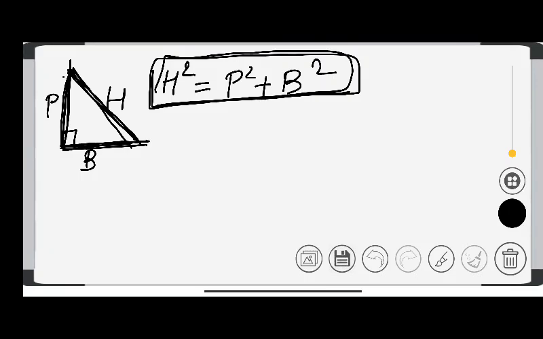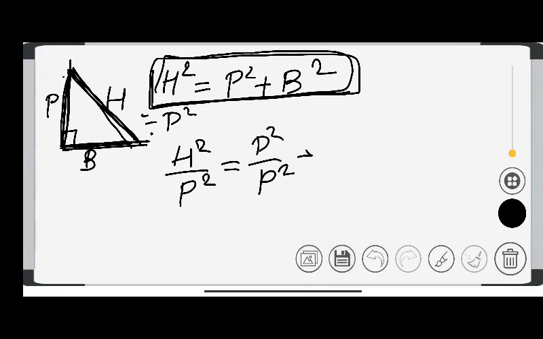So if I divide in the same way by perpendicular square, what do I get? I get hypotenuse square upon perpendicular square is equal to perpendicular square upon perpendicular square plus base square upon perpendicular square.